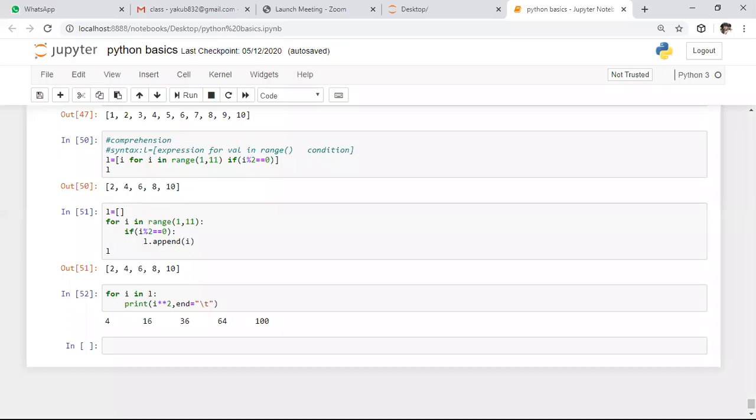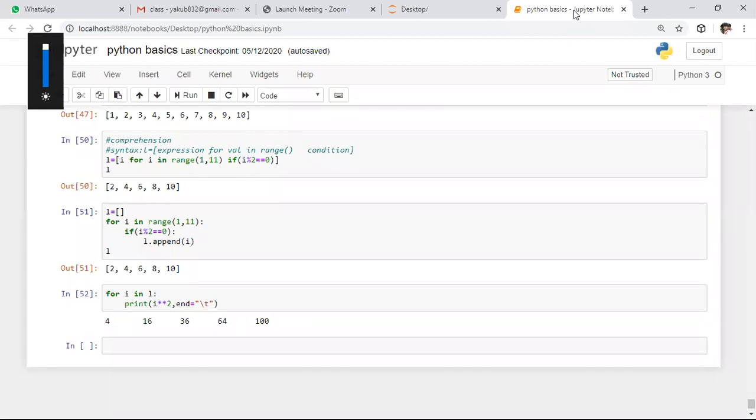completely. If that concept is finished, I will start one more concept called functions. Mostly I will start that concept in the next class. In this class, we will discuss briefly how to apply comprehension on the set data structure as well as tuple data structures as well as dictionary. We will see that in today's class. Before that, I will revise the previous class once.